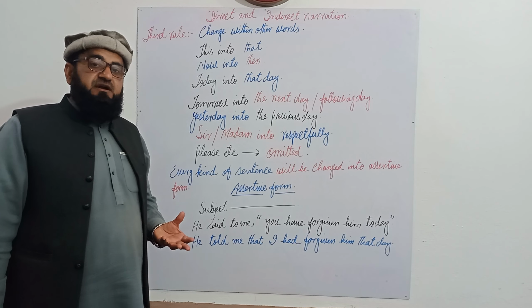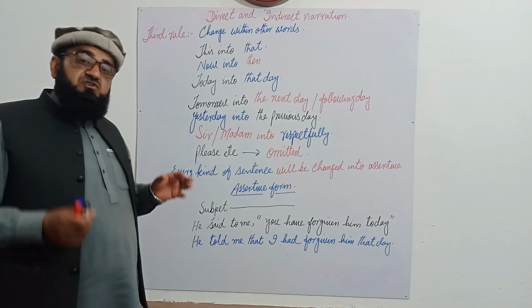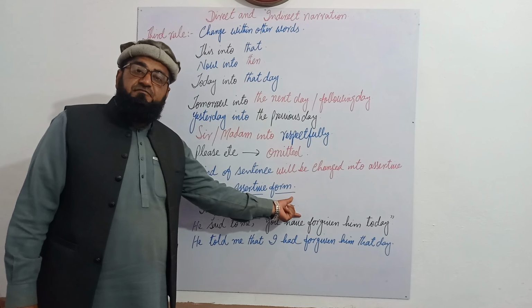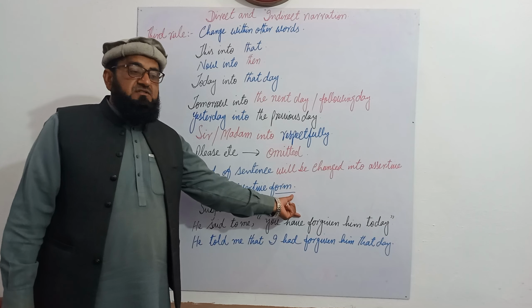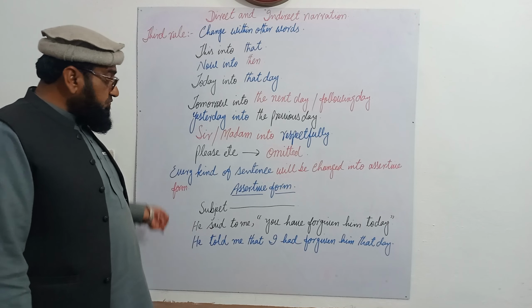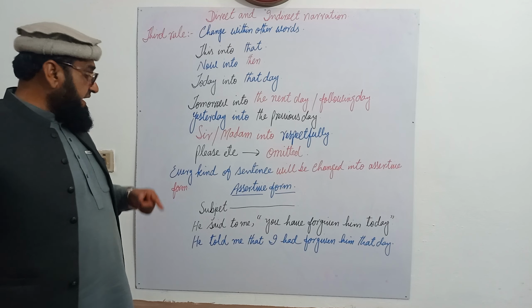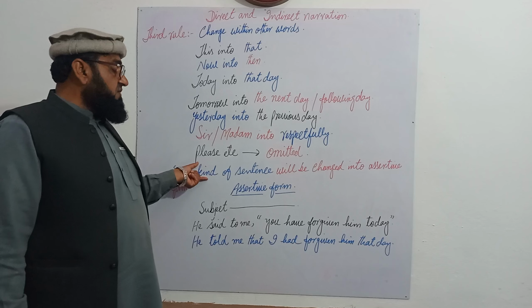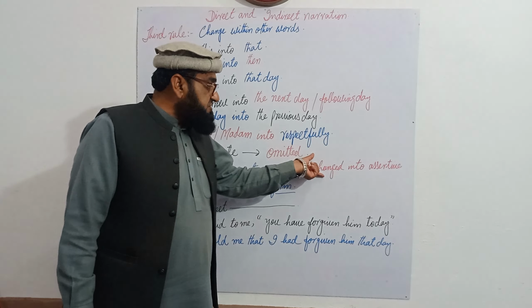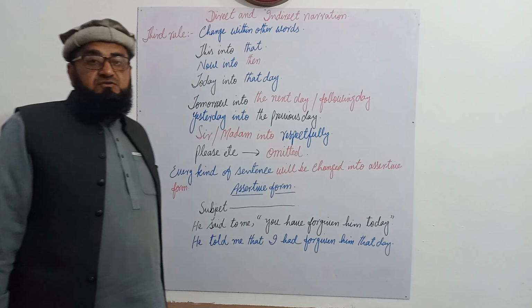That will be an imperative sentence. While we are changing an imperative sentence from direct towards indirect statement, it will be changed into assertive form, starting from the subject with a full stop at the end.